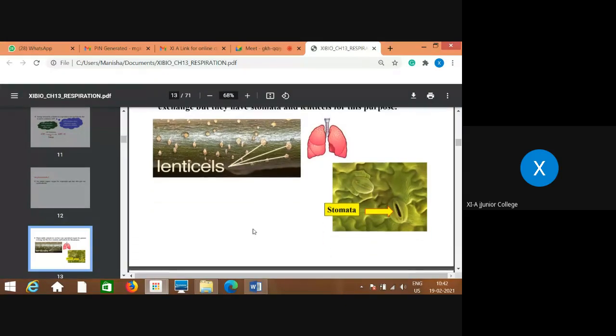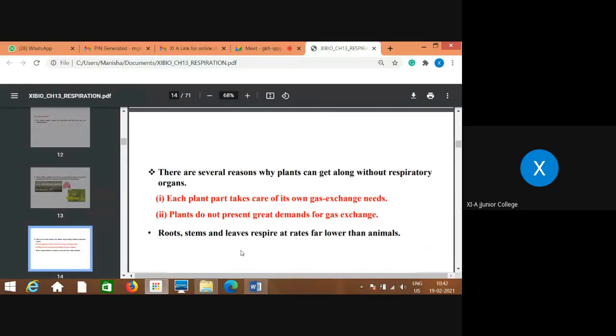But in animals, the lungs are considered the respiratory organ, and along with the lungs, the entire respiratory system involves different types of organs. Now, there are several reasons why plants can get along without respiratory organs. The first reason is that each plant part takes care of its own gaseous exchange needs, and plants do not present great demands for gas exchange.